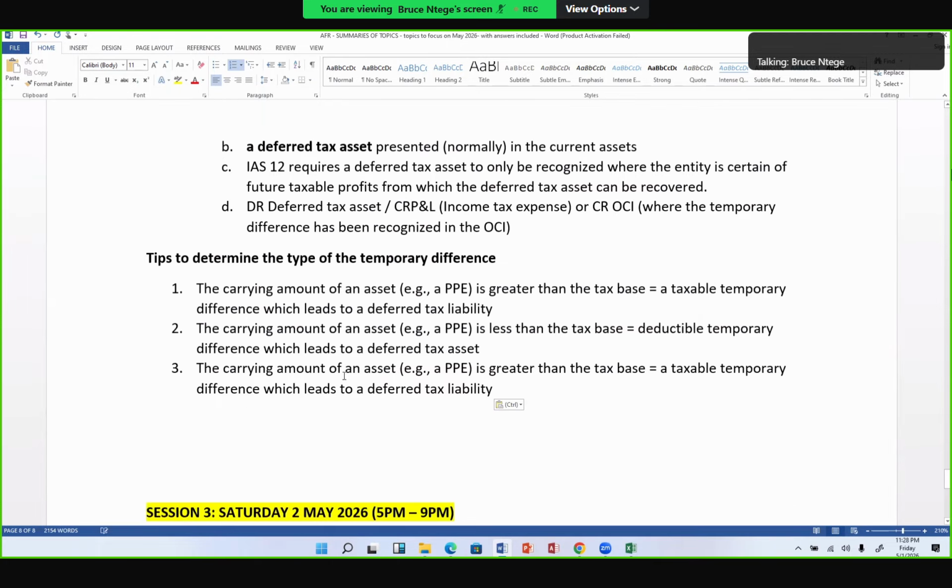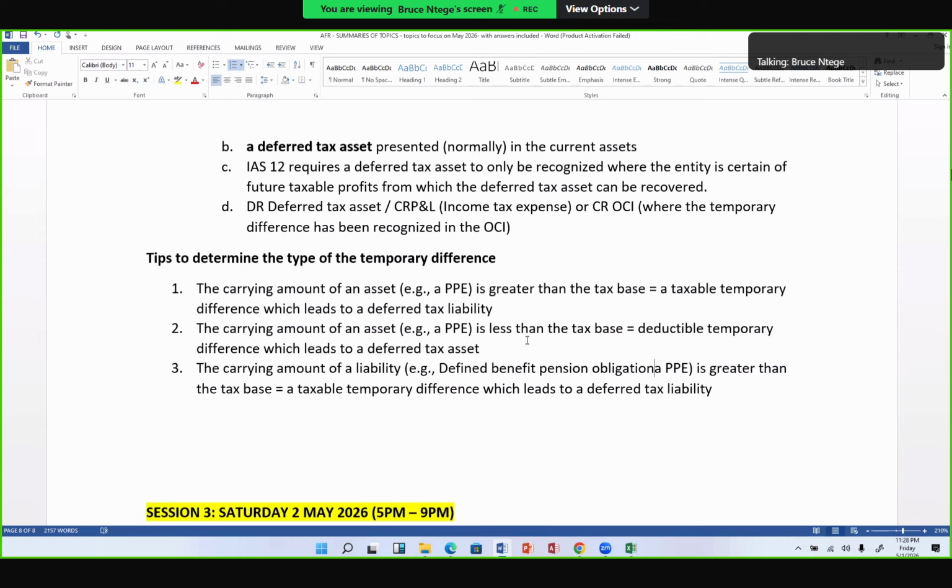What if the carrying amount now is of a liability? So you may have in the financial statements a liability, like, say, a long-term loan. We even talked about deferred tax liabilities. Okay, so we talked about, sorry, pension obligations, e.g., a defined benefit pension obligation. So that's a liability.